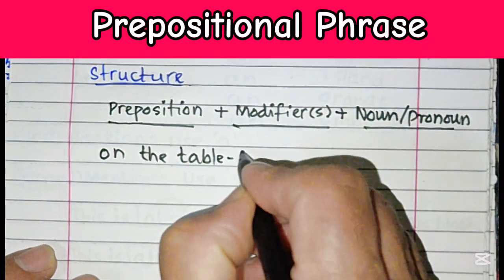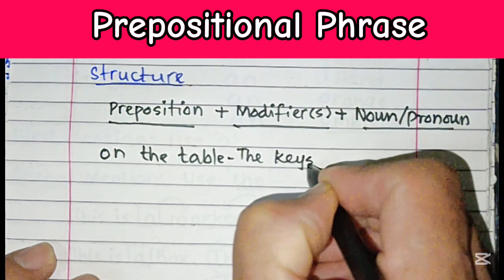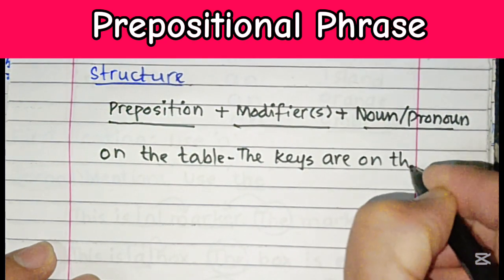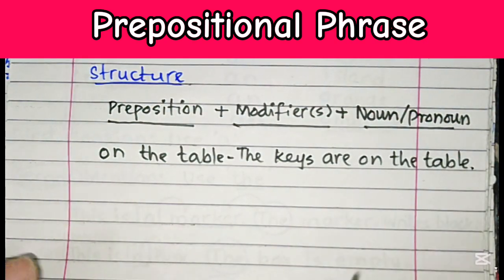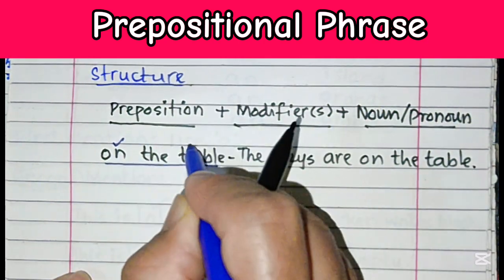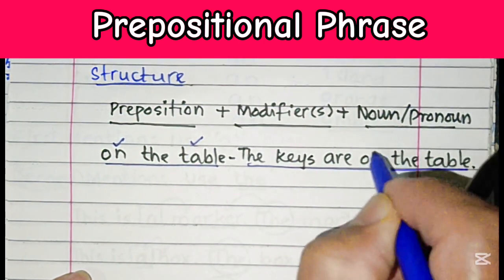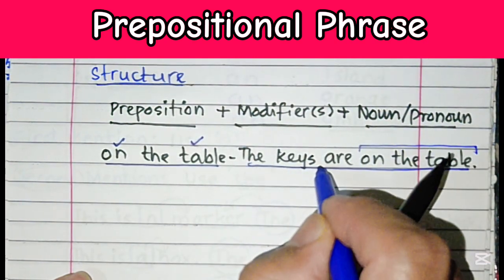The keys are on the table. This example shows that on the table starts with a preposition and ends at a noun, and we have this sentence where we can find this prepositional phrase: the keys are on the table.